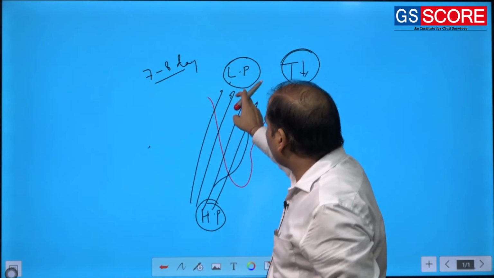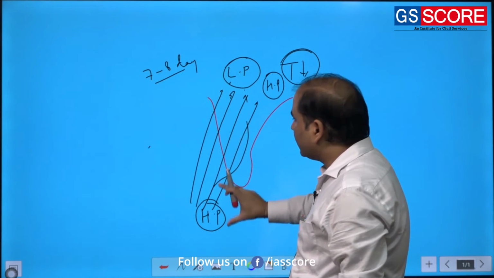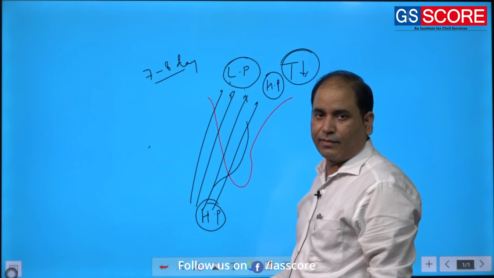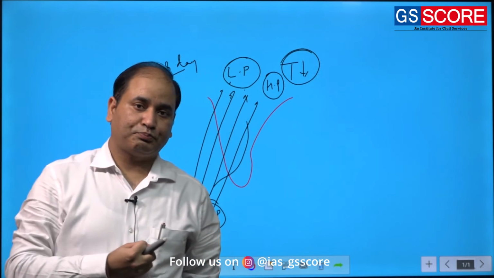And the moment this low pressure turns into high pressure, the pressure gradient will be lost. And if the pressure gradient is lost, then the rainfall must stop.